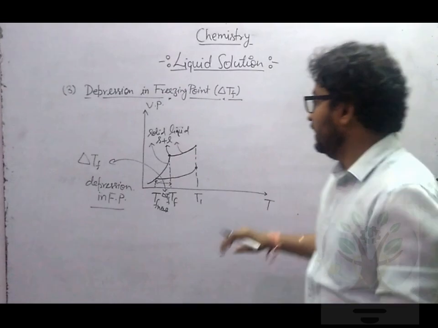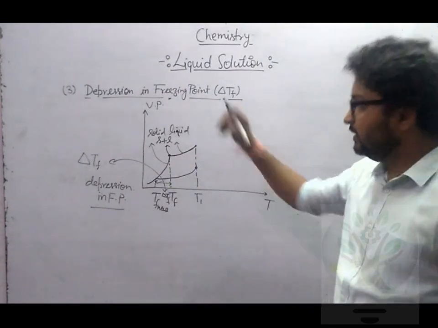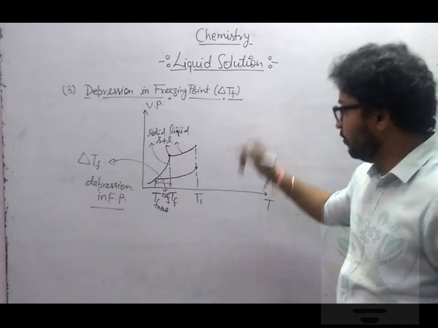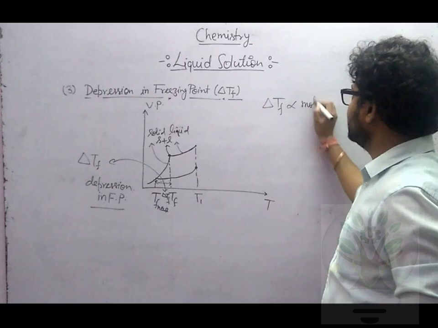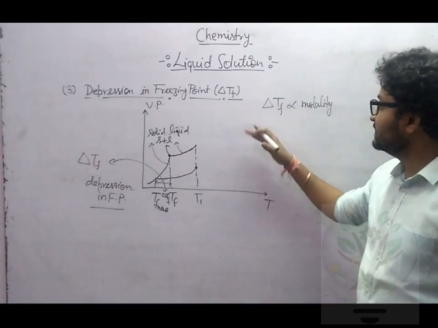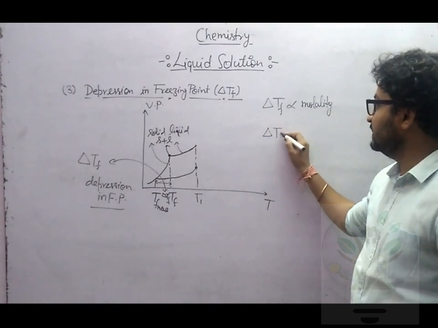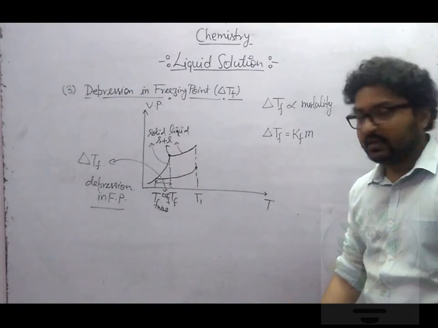Okay, good. Now, just like we derived the formula for elevation in boiling point, similarly, this delta TF will also be directly proportional to molality. Just like we removed this K, what will we get? We will get delta TF equals, this time, KF.